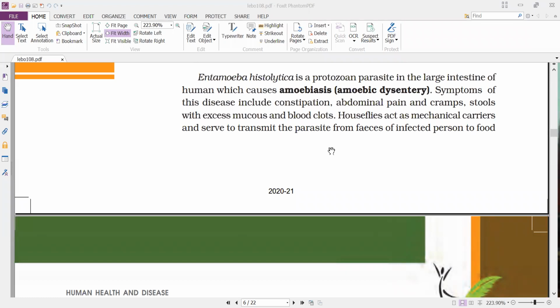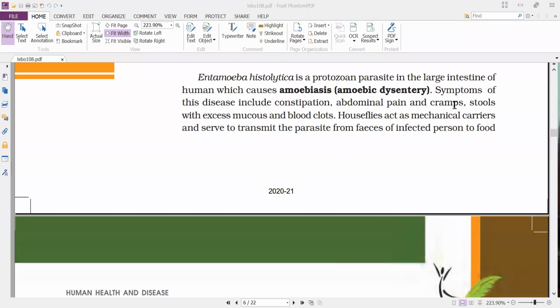Next, the symptoms of this disease include constipation, which means the person finds it difficult to defecate, and abdominal pain, because it is causing damage to the large intestine. So there will be a problem with the digestive system, which leads to abdominal pain and cramps.